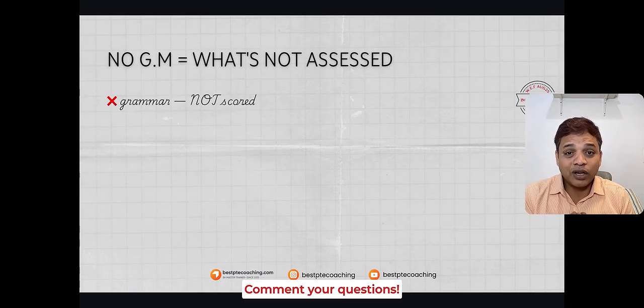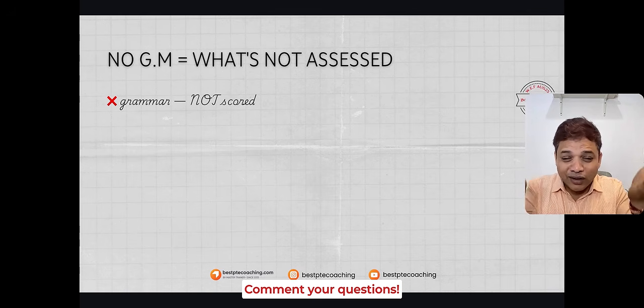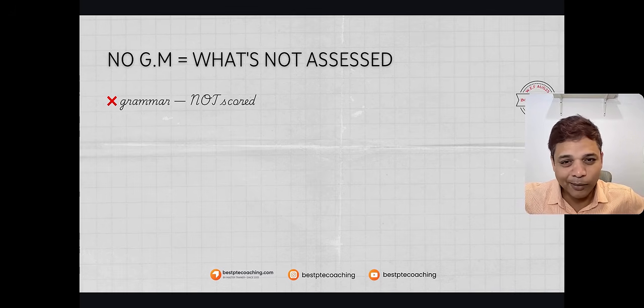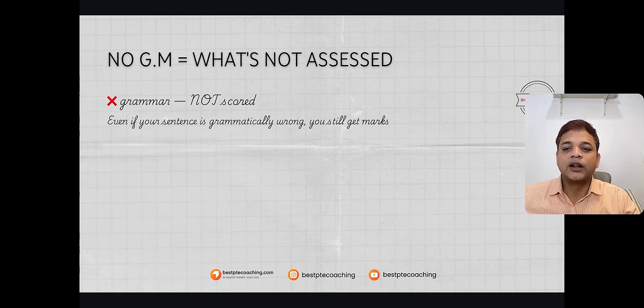So even if you repeat a sentence which is broken, maybe you are missing a verb, because of which the sentence is grammatically incorrect, Pearson PTE, thankfully, does not assess grammar in this task. So you don't have to worry about it. No problem if it's grammatically wrong.